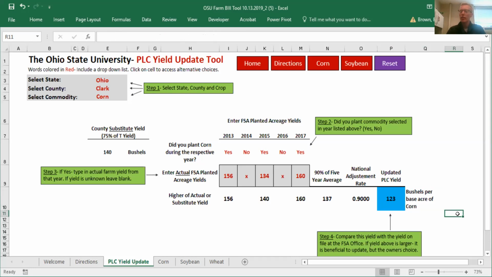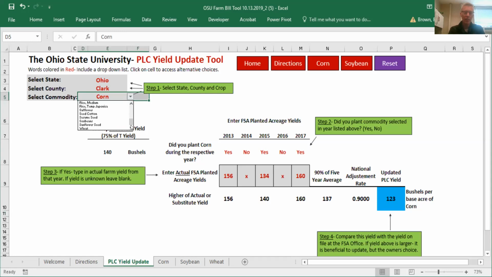But we encourage you to at least use this tool and see if the PLC yield update would be beneficial to you. Again, if you have a higher yield on record with your FSA office, you can choose not to update. This can be selected on a commodity by commodity basis. So if you have a higher soybean yield, thanks to the update, you can update your soybean yield, but you do not have to update your corn yield. Same thing for wheat. So let me just show you what happens if we choose a different commodity.